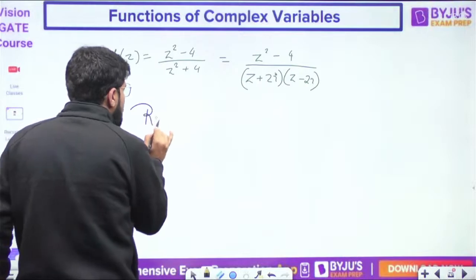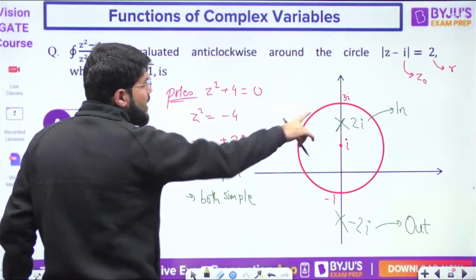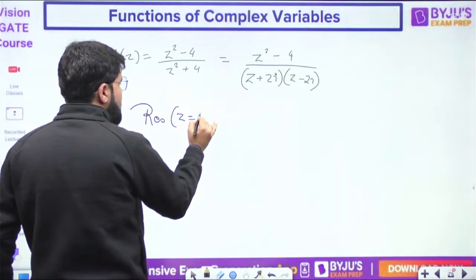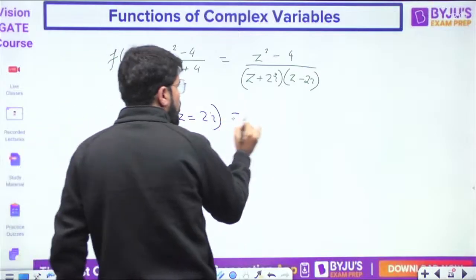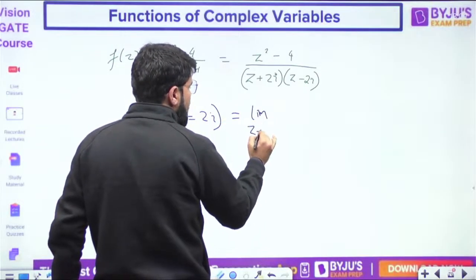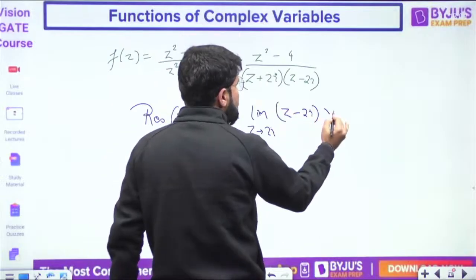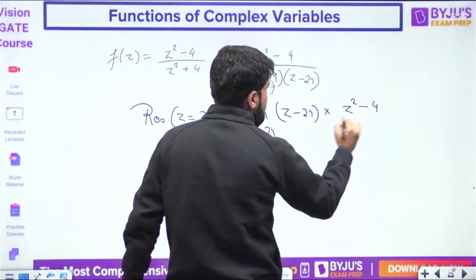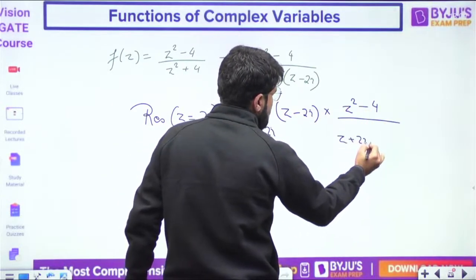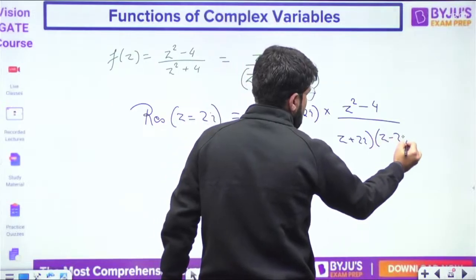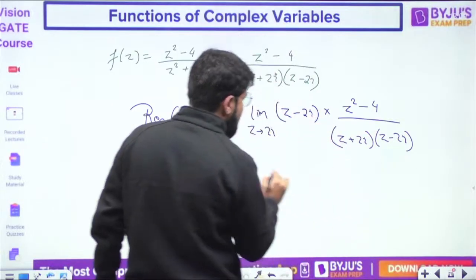Now I want to calculate the residue only due to the inside pole, and inside is 2i. Z equal to 2i is a simple pole. So the simple formula: limit z tending to a of (z minus a) into f(z). So z minus 2i cancelled.